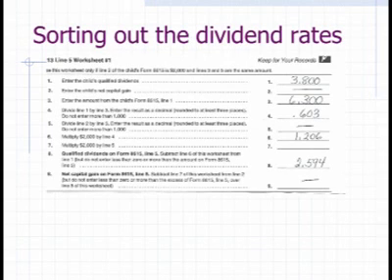Part 2 of the 8615 does the actual tax calculation, but before we get there, we want to use this worksheet to figure out how much of the qualified dividends will be taxed at the parent's rate and how much at the child's rate. So note that lines 2, 5, and 7 relate to capital gains. They work exactly the same way. The tax rates on net capital gains are the same as qualified dividends, but we're not going to deal with that issue until we get to the end of the semester. So go ahead and put a squiggly through those lines if you want, so that you know that you don't have to worry about them.